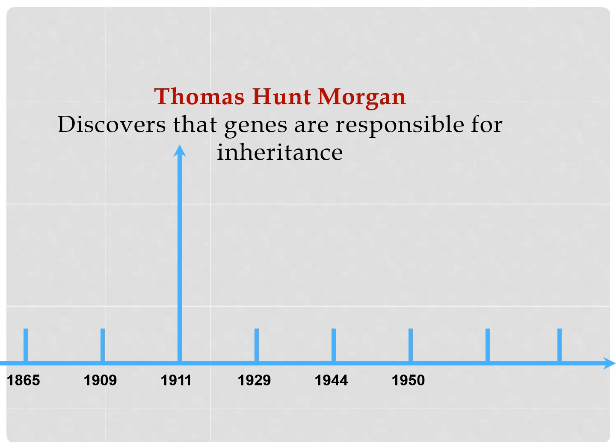Actually, Gregor Mendel noted that some material is transferred from one generation to another, and he put a very basic and very important identification. Based on those studies, many scientists worked further on inheritance and genes, and they identified a lot of things. So during 1911, Morgan discovered that genes are responsible for inheritance.